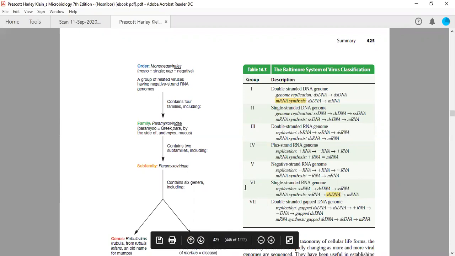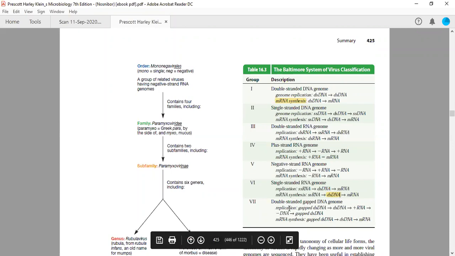Now, what is the difference between the 6th and 7th? The 7th class uses gapped double-stranded DNA. What is the meaning of gapped? It may have segments, right? This double-stranded DNA is first converted into RNA and then mRNA.